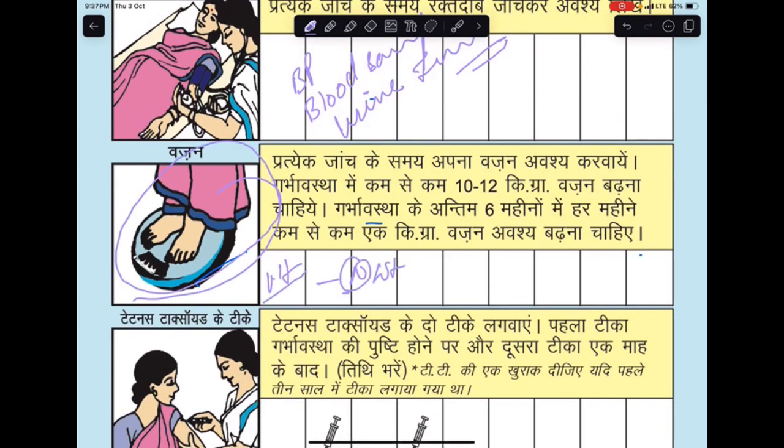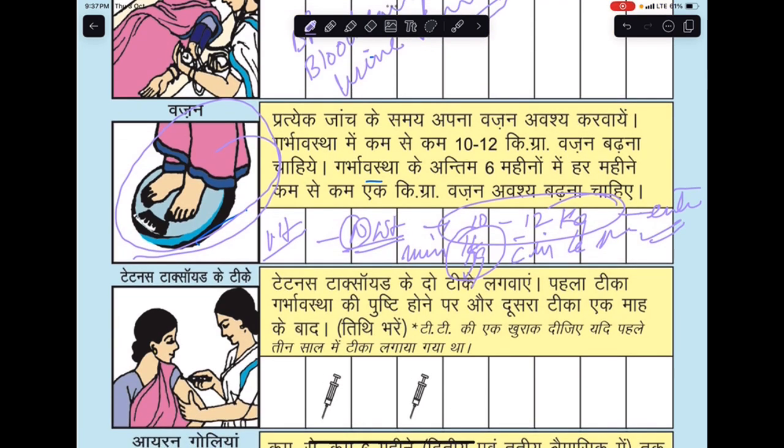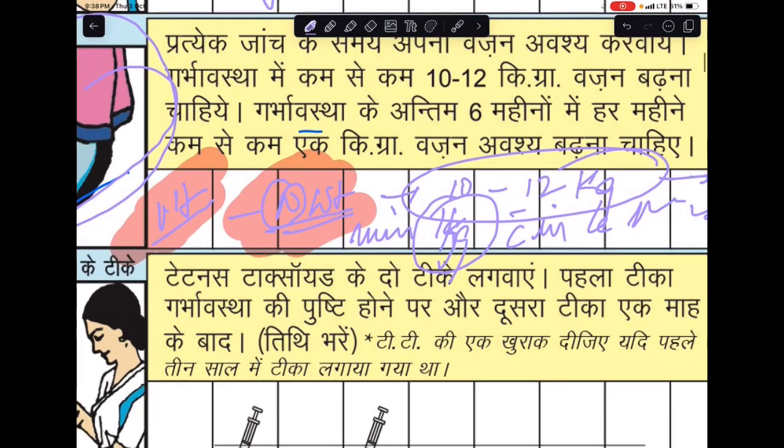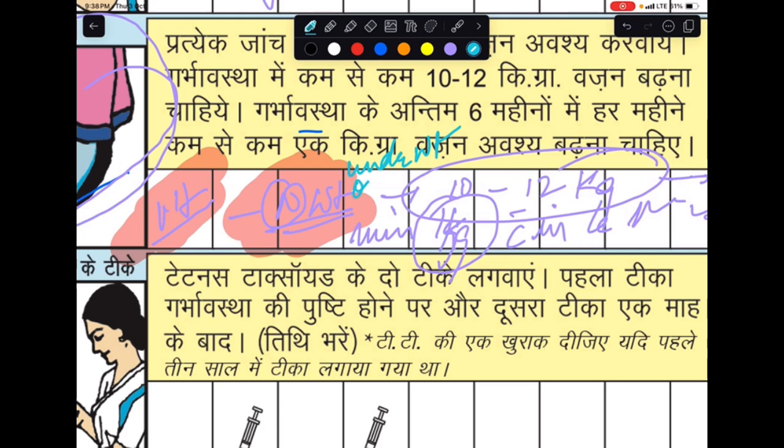Okay. So a normal weight female needs to gain 10 to 12 kg in her entire pregnancy, of which a minimum of 1 kg weight gain should mandatorily be there within 6 months of her pregnancy. Now, this is a general thing, for a normal weight female. What if the female is underweight, or what if she is overweight? In that case, consult a doctor. They will guide you on how much weight gain she needs.